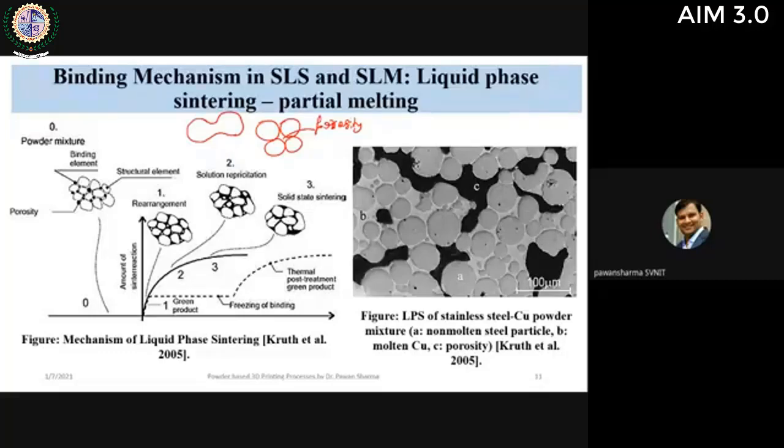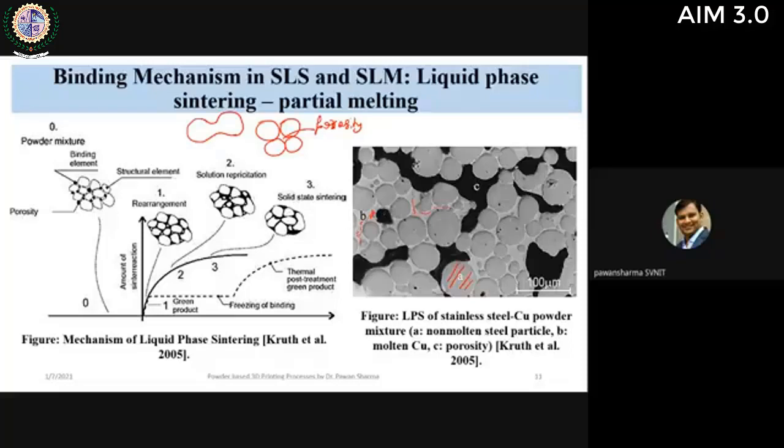So to overcome that limitation, we can go for partial melting so that the gaps are filled by the other element. Here you can see A is the non-molten steel particles, and copper is indicated by B. These are the capillaries due to the wetted copper, which is melted copper that has moved along the cavities.